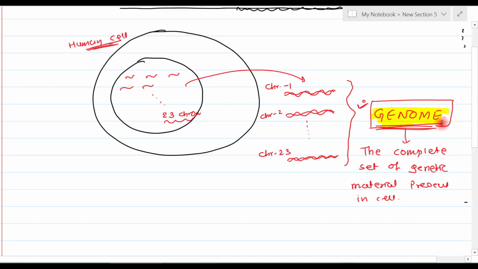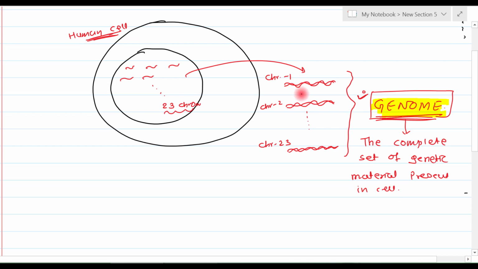Okay, so now suppose I am taking this chromosome number 1, or it can be any chromosome. I just want to explain something to you. Suppose this is the DNA of some chromosome. By no means is this our complete genome. Why?